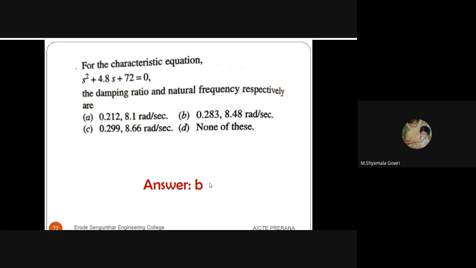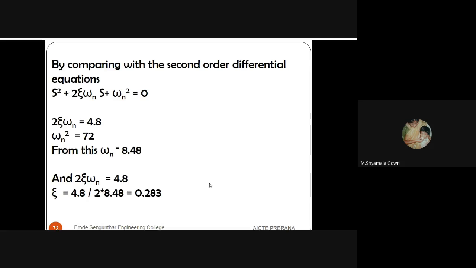So in this question, a characteristic equation is given. It is s squared plus 4.8 into s plus 72 equal to 0. The damping ratio and natural frequency are respectively. Four answers are given, 3 with data and 1 is none of the above. So we can solve this equation. What we have to do is compare the given equation with the general form of the second order differential equation. It is s squared plus 2 epsilon omega n into s plus omega n squared equal to 0.